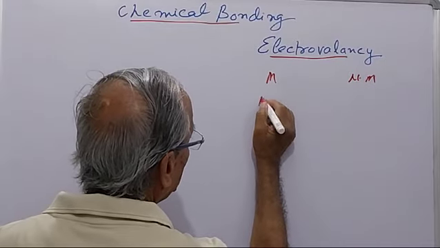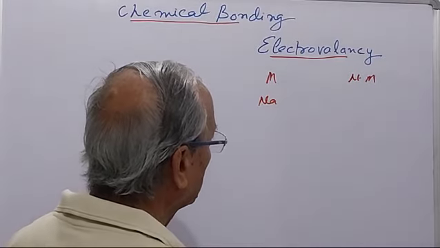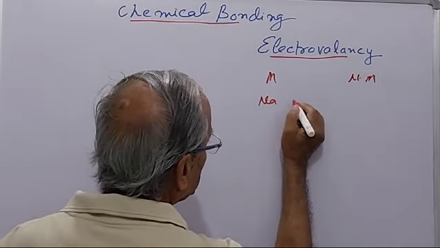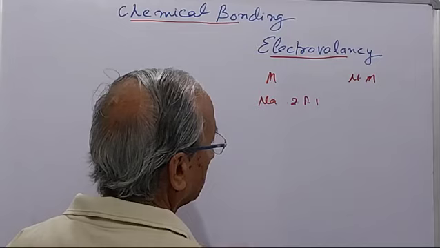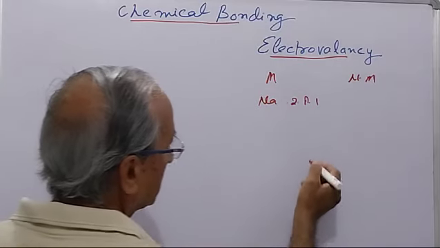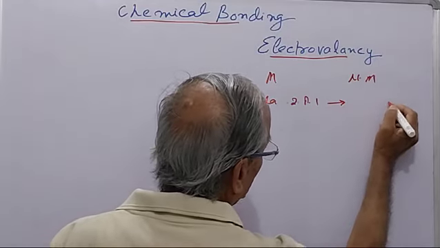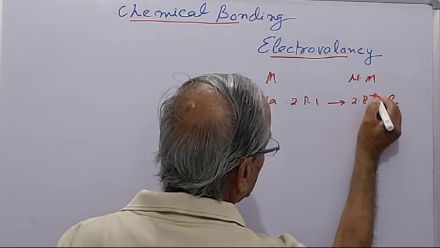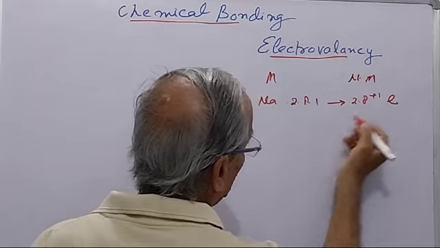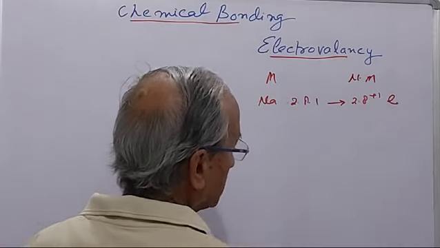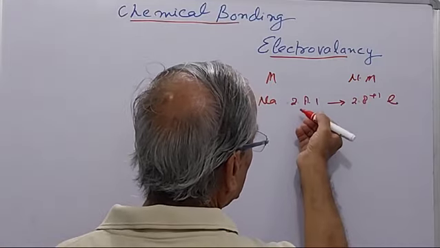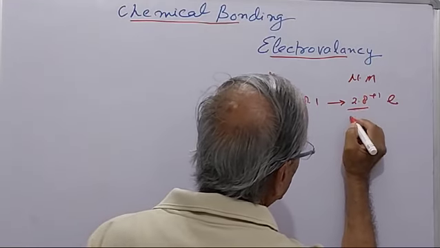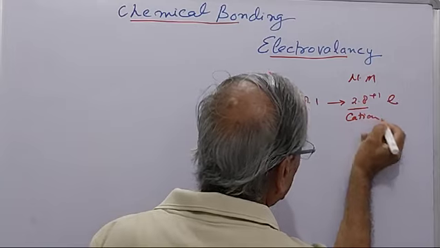For example, sodium: its electron number is 11, configuration is 2, 8, 1. Now when this sodium loses 1 electron, its configuration becomes 2, 8, that is plus 1. Here 1 electron is lost and the protons are the same, so it becomes positively charged, that is known as the cation.